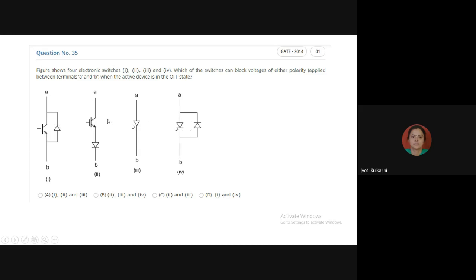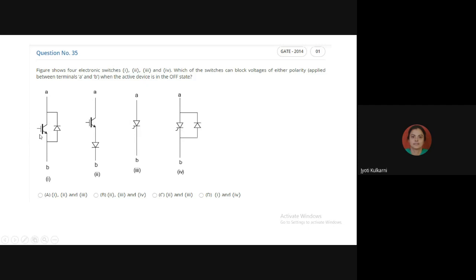So when all these active devices are off, and if I apply the current in any direction, the device needs to be off. The device needs to be off means these devices are not taking any current.